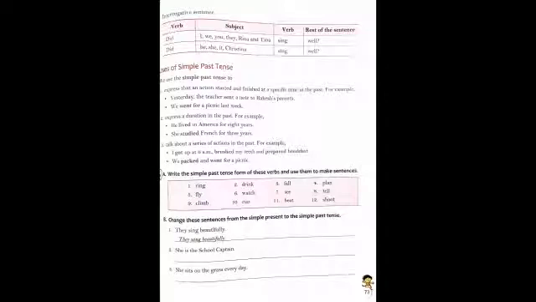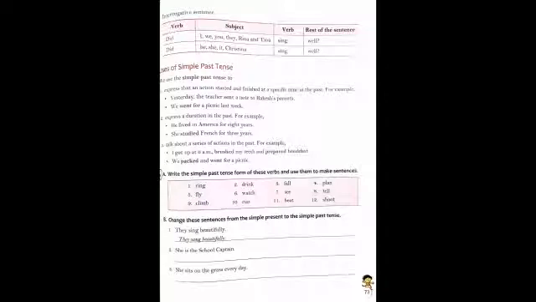Did. After the helping verb, you will write the subject I, we, you, they, Reena and Tina, then the main verb. Main verb is your sing, dancing, jumping, anything, etc. Then the rest of the sentence.